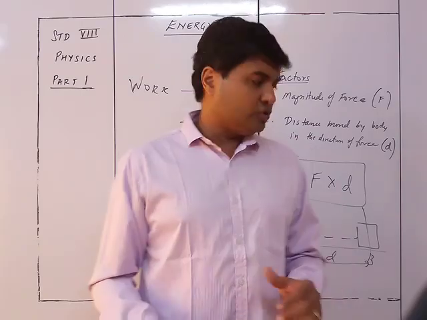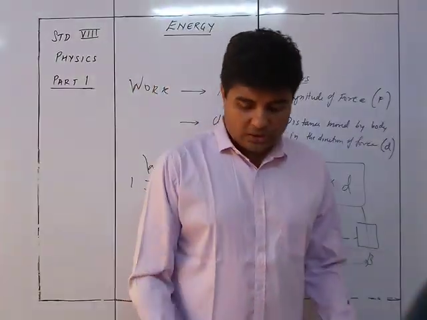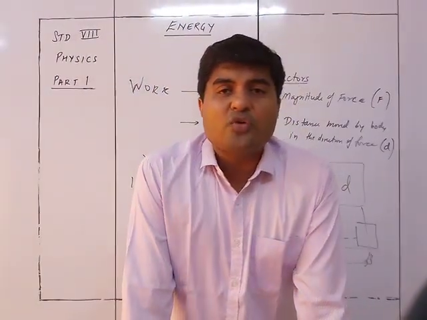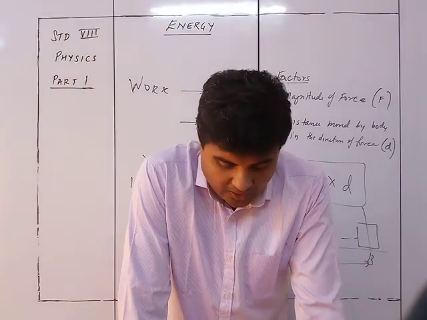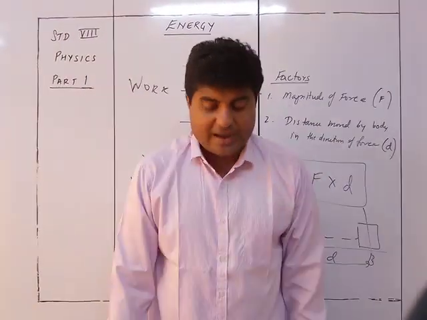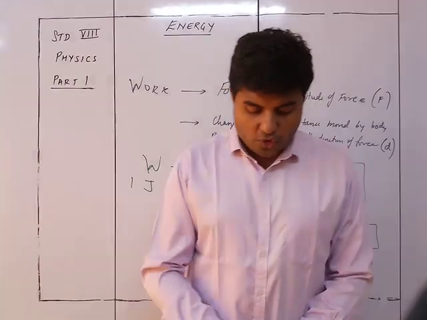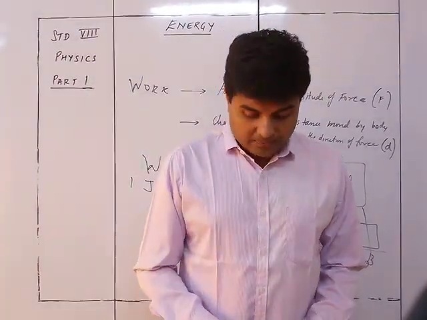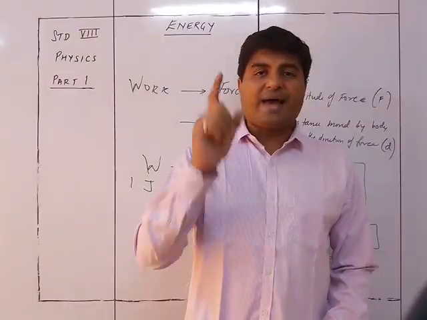We'll define 1 Joule in a similar manner to how we defined work. 1 Joule of work is said to be done if 1 Newton of force, when acting on a body, moves it by 1 meter in the direction of the force.